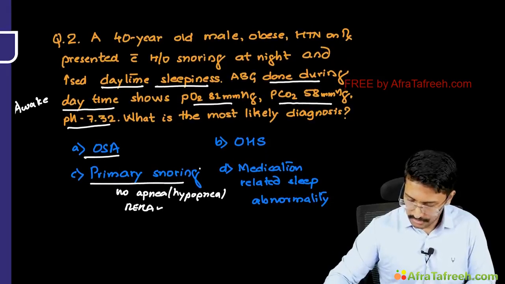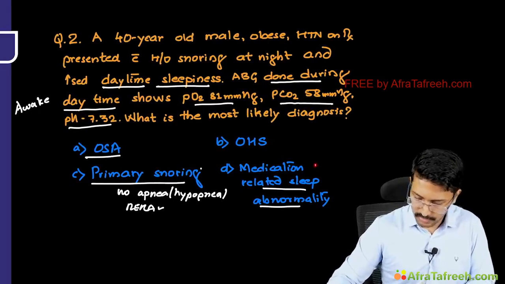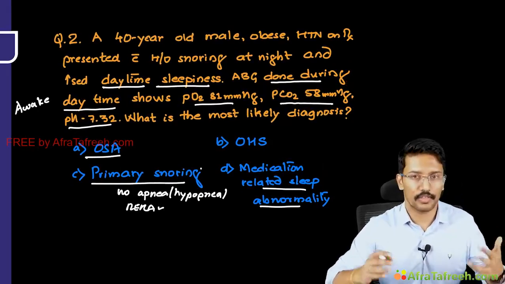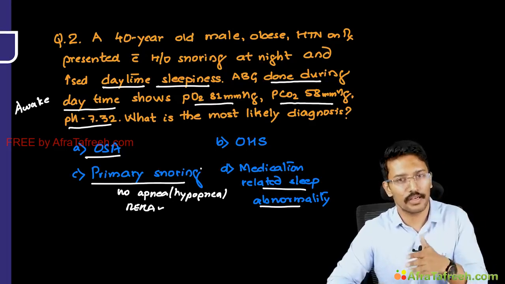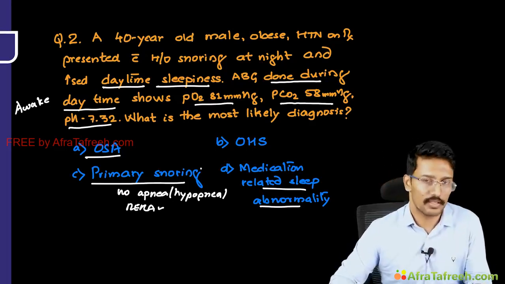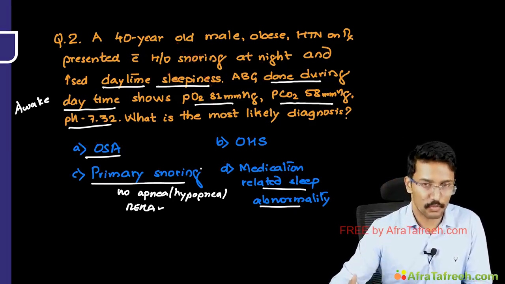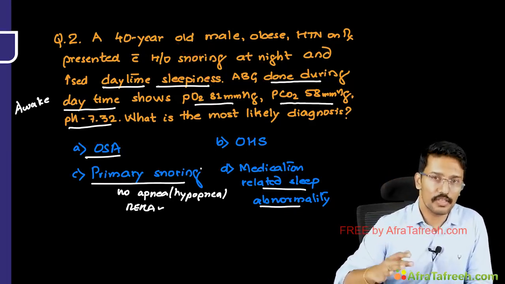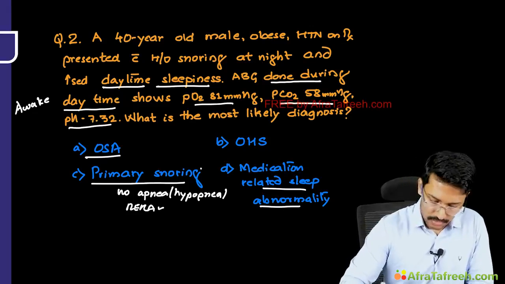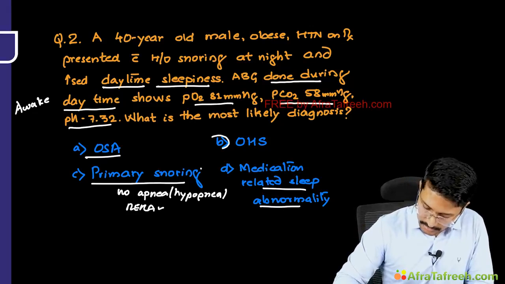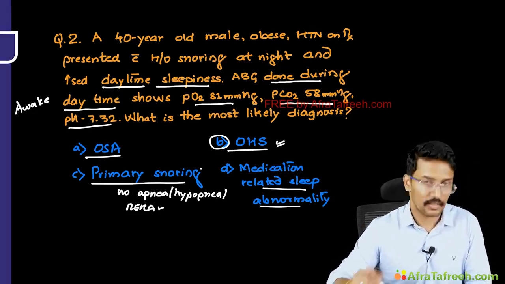Now a medication-related sleep abnormality is not a possible explanation here, because if a patient consumes Red Bull or stimulants during the night, then nighttime awakening can lead to increased daytime sleepiness. But the question does not mention any history of such drug abuse, and such drug abuse does not explain the hypercapnia. So the only condition that explains the awake ABG showing hypercapnia is OHS. So that is our diagnosis.